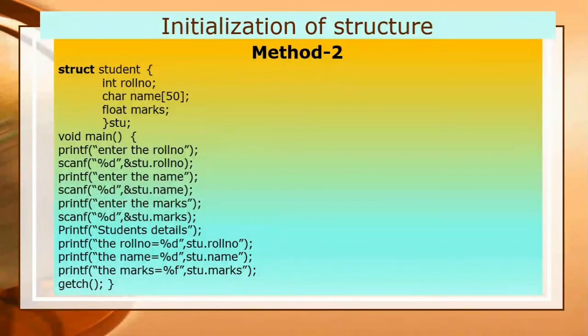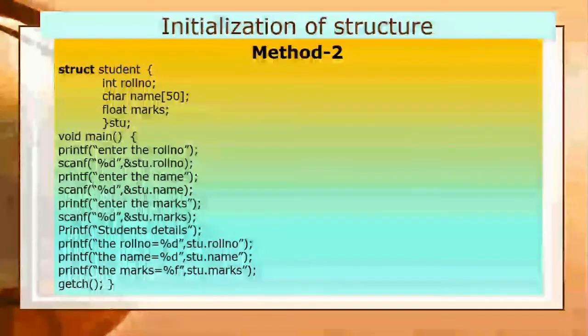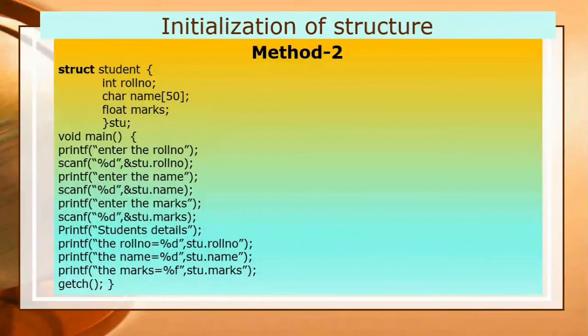Here you can see there is a structure named student. Student is the name of the structure. There are 3 data members: int roll number, char name of size 50, and float type marks, and then close the curly braces. I have declared the variable stu here. With the help of stu we can access all the members of the student structure.